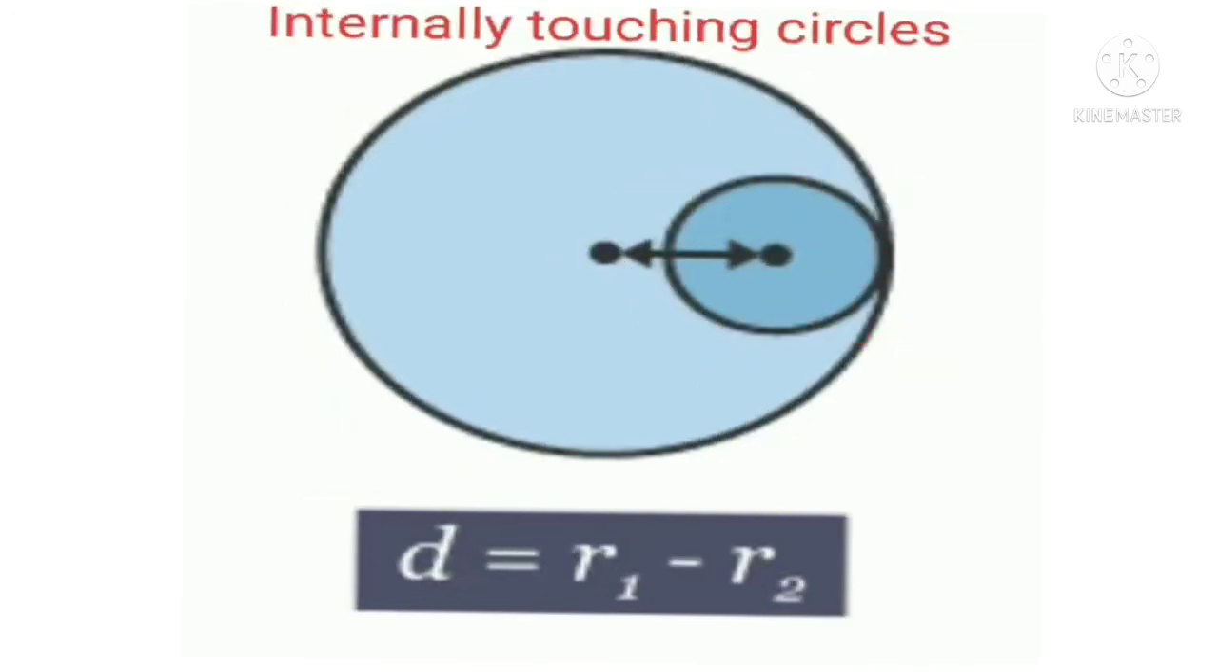And internally touching circle means that two circles are lying on the same side, one lying inside the other, with the same common point of contact, that is an internally touching circle. Then we can find the distance. This circle radius is r1, this one is r2. So we can find the distance between the two centers, d equals r1 minus r2. Understand?